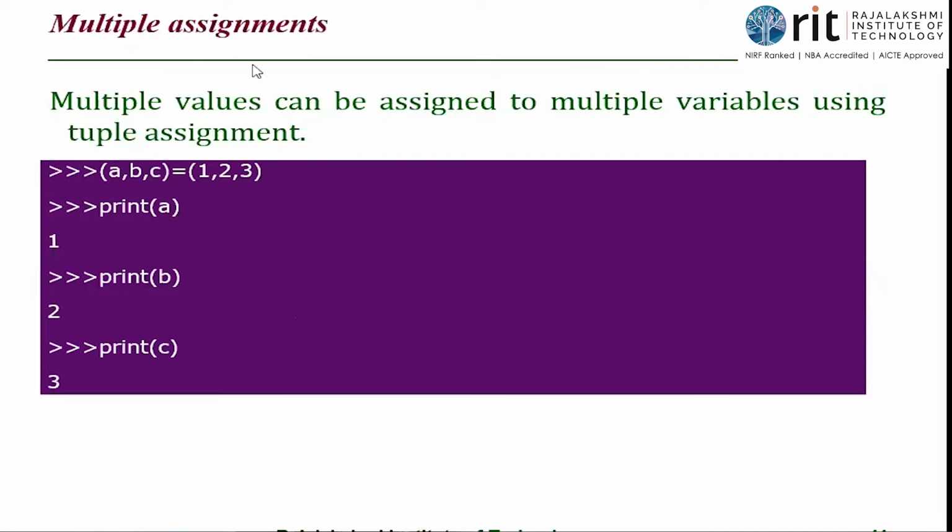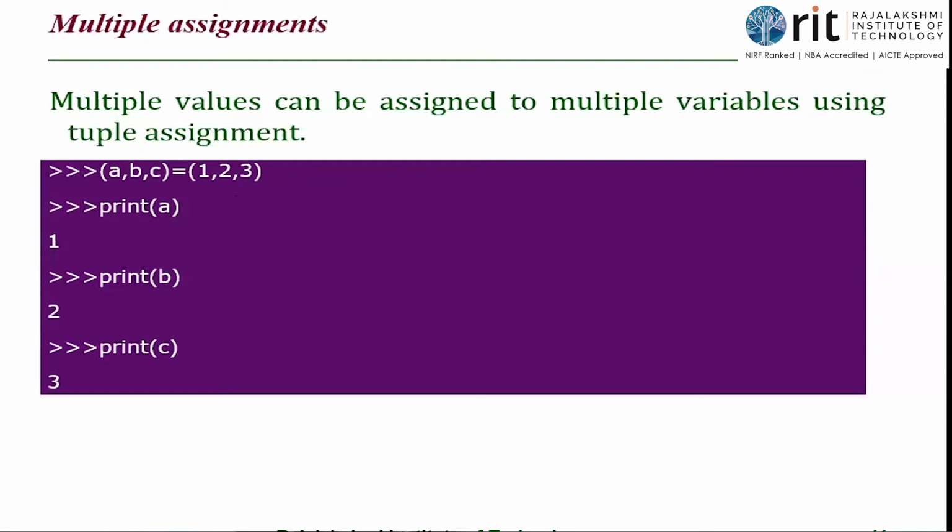So multiple assignments, when you look at this multiple assignments, A comma B comma C is equal to 1 comma 2 comma 3. See, I've purposely put the brackets here so that you remember this as tuple assignment. If you're not going to have the brackets on either side, you might think that A, B, C are variables and you have these 1, 2 and 3 as normal atomic values, isn't it? See, put the brackets mentioning that this is the tuple assignment.